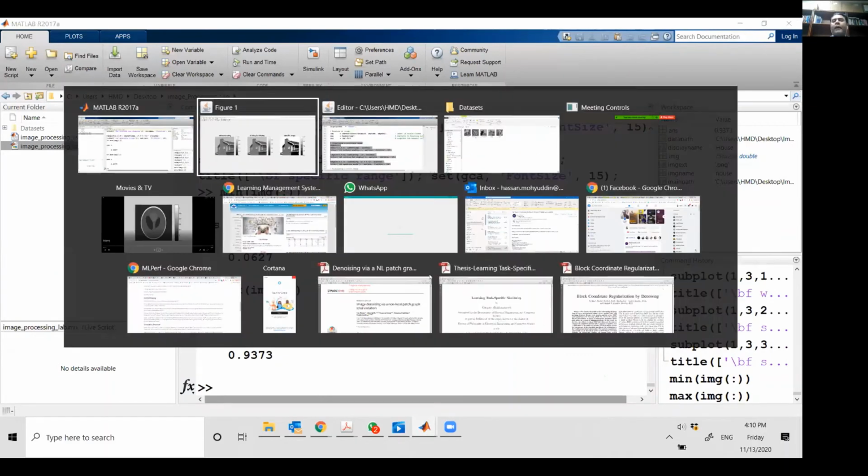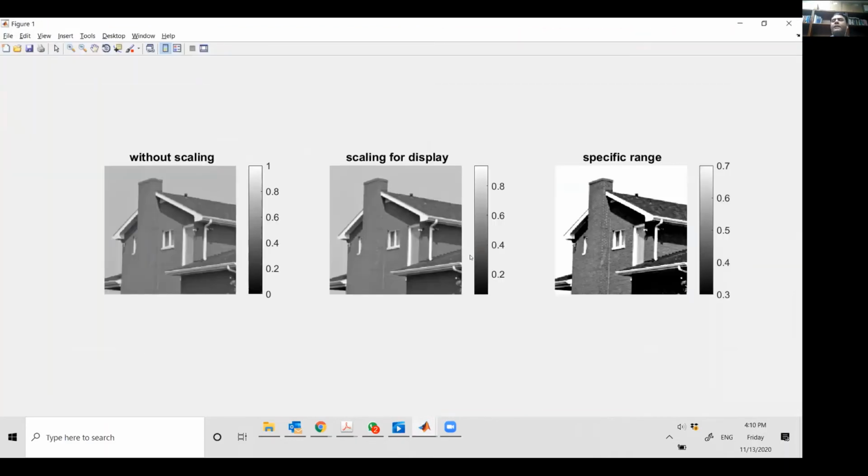So it automatically adjusted the color bar accordingly. And here I said no, only show me from 0.3 to 0.7, and you can clearly see that the contrast is changing. So this is the first example of how we can change the contrast of the image just by playing with the dynamic range of its intensity values while displaying the image. Okay, is it clear?